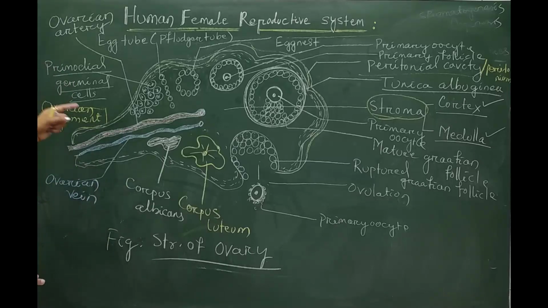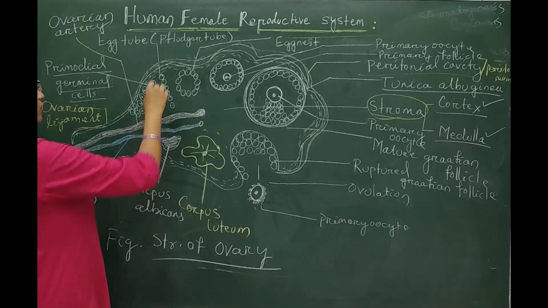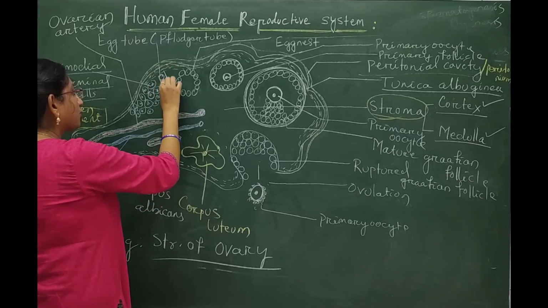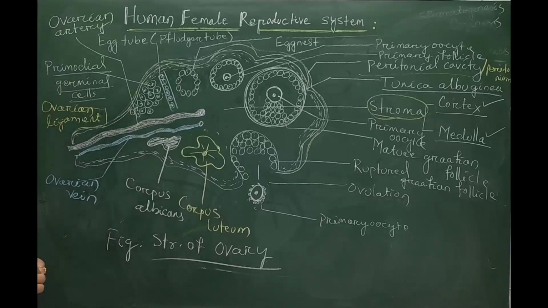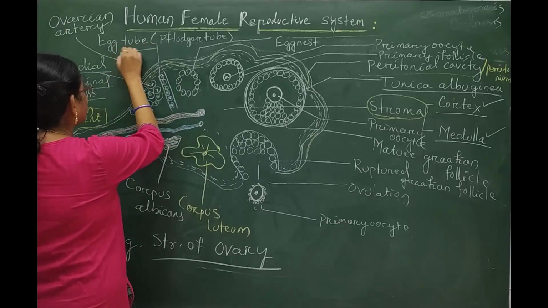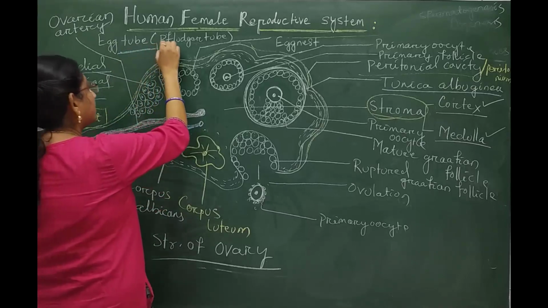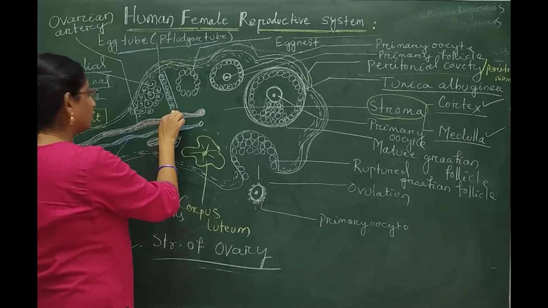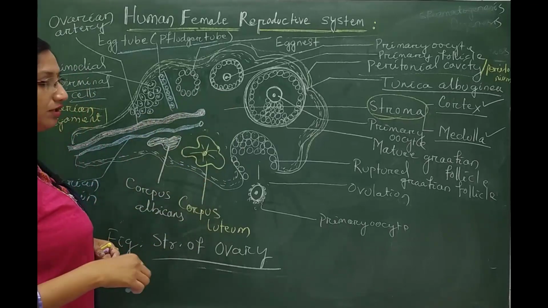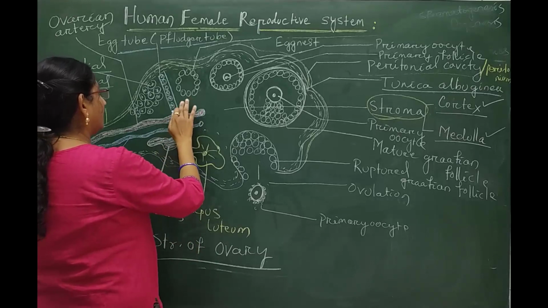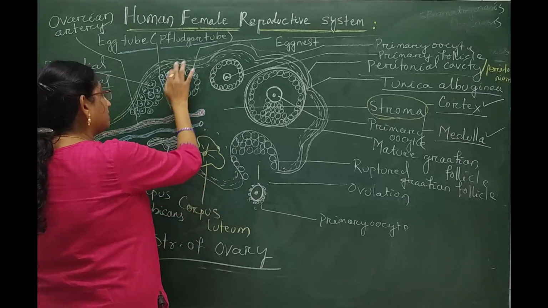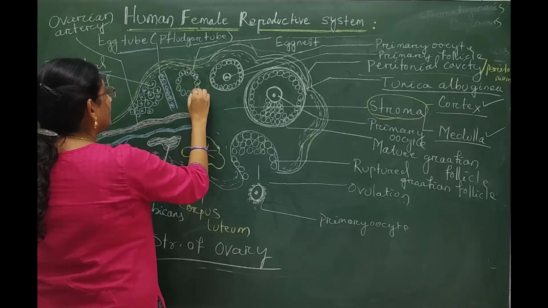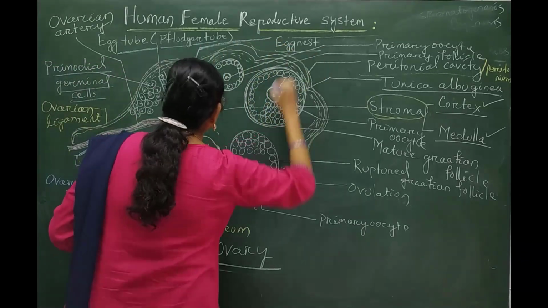Then these primordial germinal cells form a tube-like structure. This particular structure is called the egg tube, or it is also termed Flügel's tube. And this Flügel's tube, after some interval of time, becomes rounded in structure. This rounded structure of the egg tube is called the egg nest.